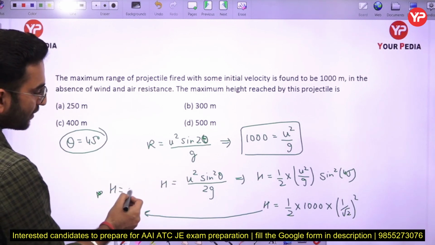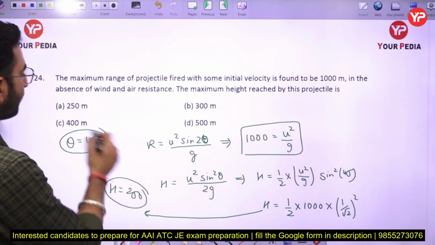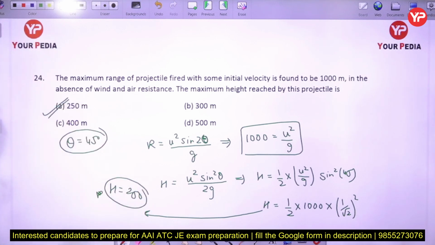If you calculate the value of h, it comes out to be 250 meter. So option A is the correct answer.